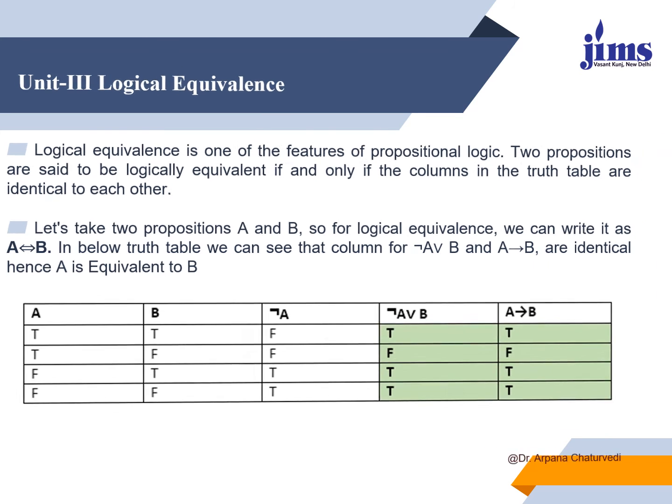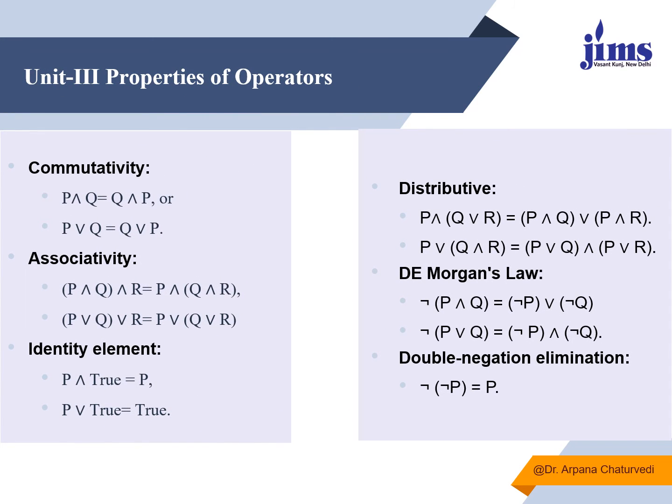These are the different properties of operators which we will use later to perform resolution of the given propositions and reach the conclusion. One is the commutative property, which says P and Q will always be equal to Q and P, or P or Q will always be equivalent to Q or P. Similarly, associativity says that if P and Q is evaluated first and then conjuncted with R, or if Q and R is evaluated first and then conjuncted with P, the result will be the same.